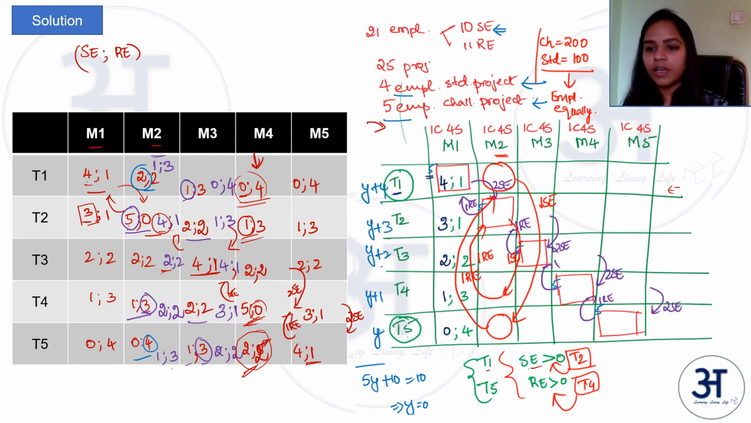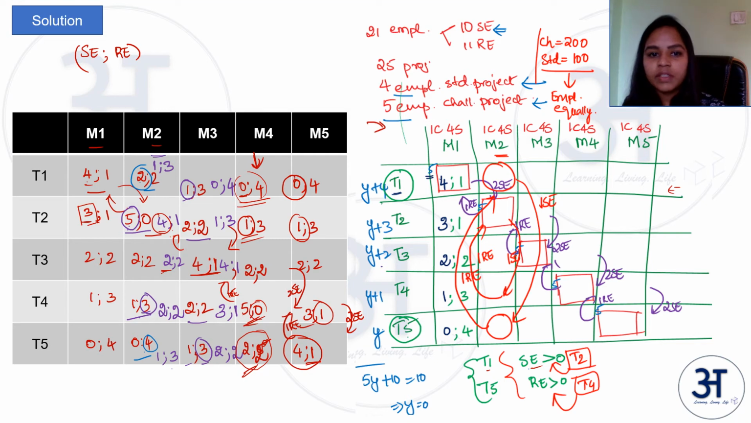SE is greater than 0 and RE is greater than 0. So for team 1, SE is not greater than 0, so team 1, team 5 shuffling won't happen. For team 2 and team 4, SE is greater than 0 for team 2 and RE is greater than 0 for team 4. So this shuffling is possible.